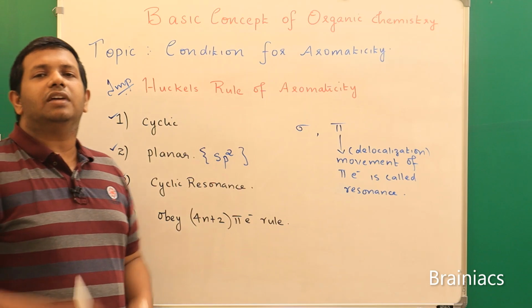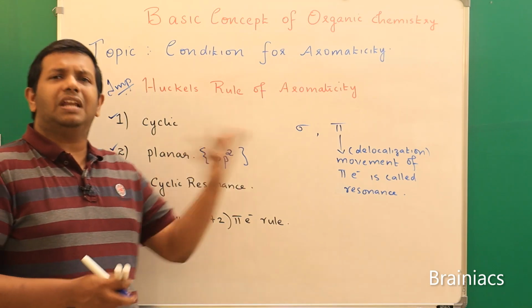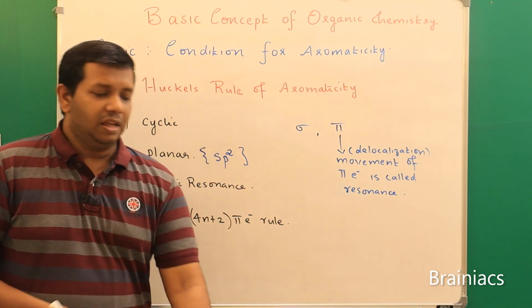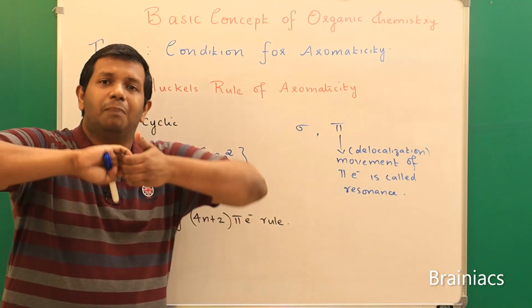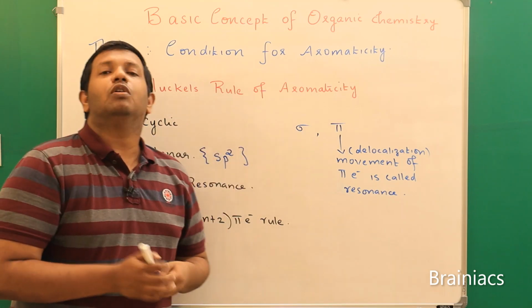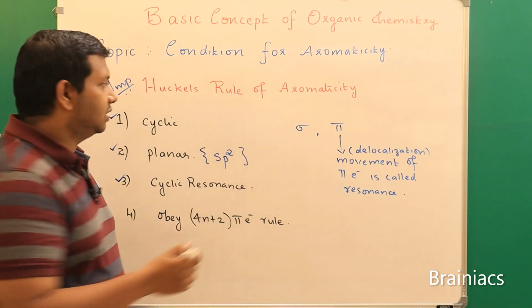resonance. Now the next question here is, sir, why are the pi electrons moving? Why can't the sigma electrons move? The reason for that is the sigma bonds are connected through axial overlapping, because you learned in the chapter atomic structure that there are orbitals.